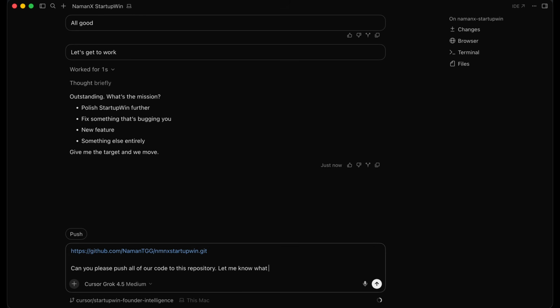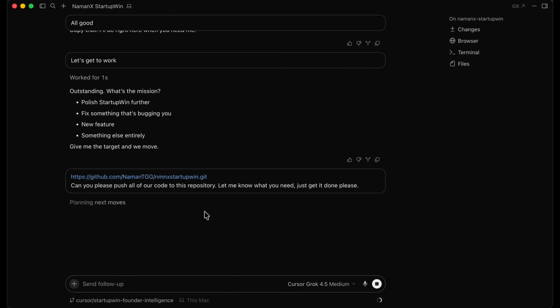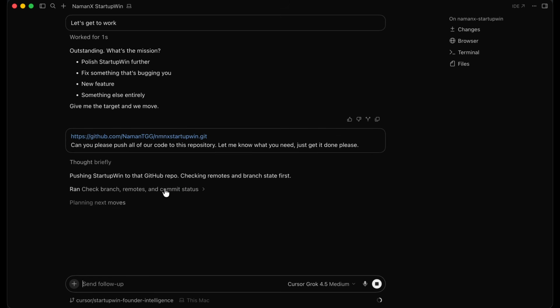Let me know what you need. Just get it done, please. All right, and I'm going to hit enter. And now it's going to push all of our code to this GitHub repository. All right, so it's pushing startup win to that GitHub repo. It's checking remotes and branch state first.